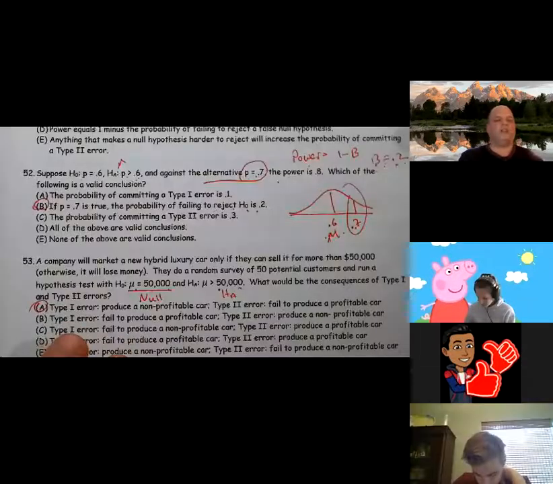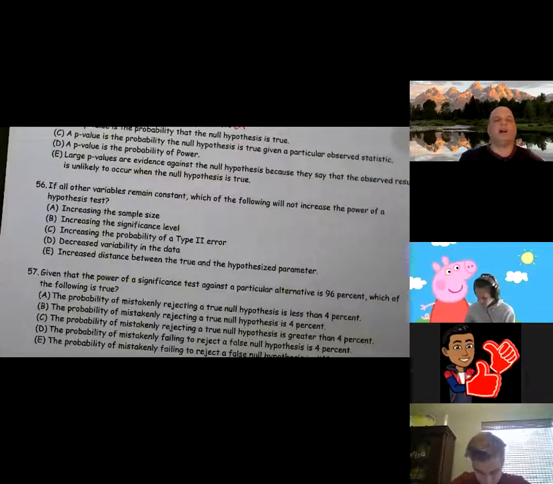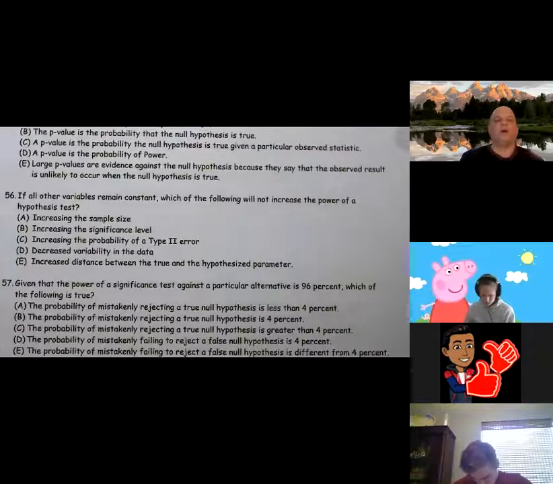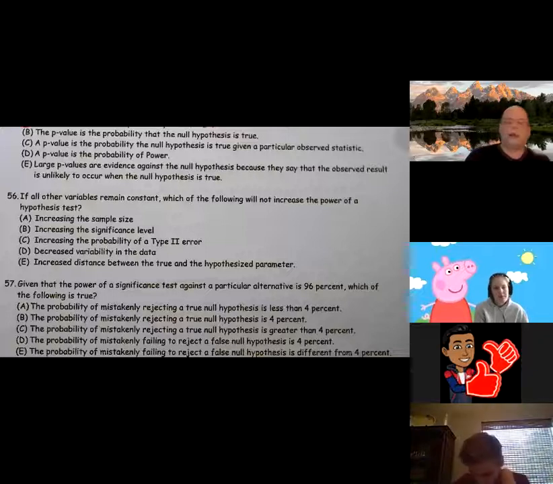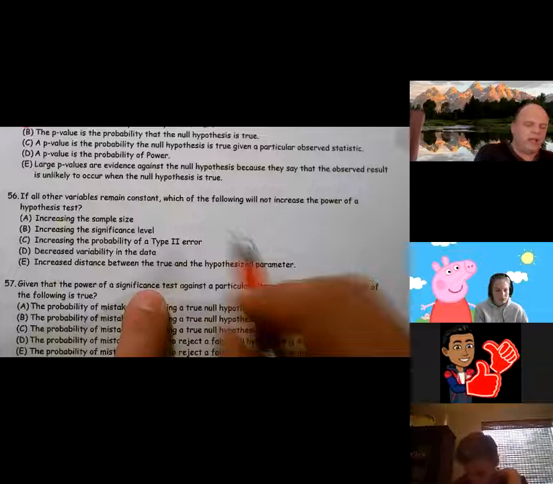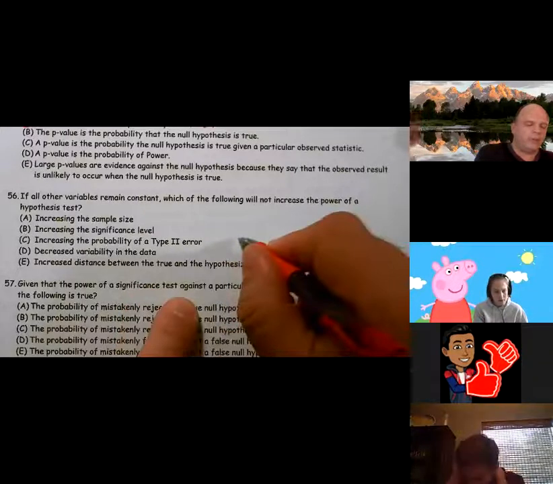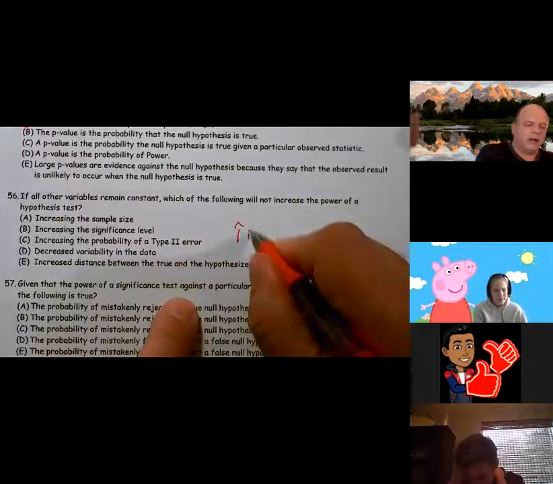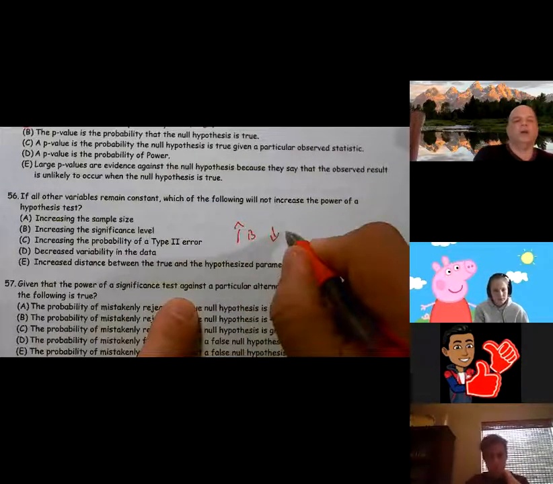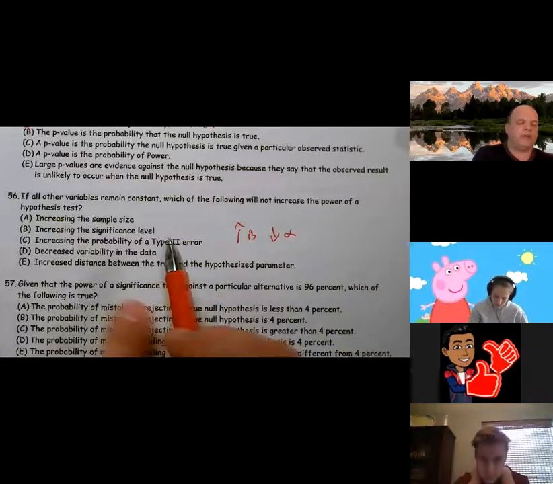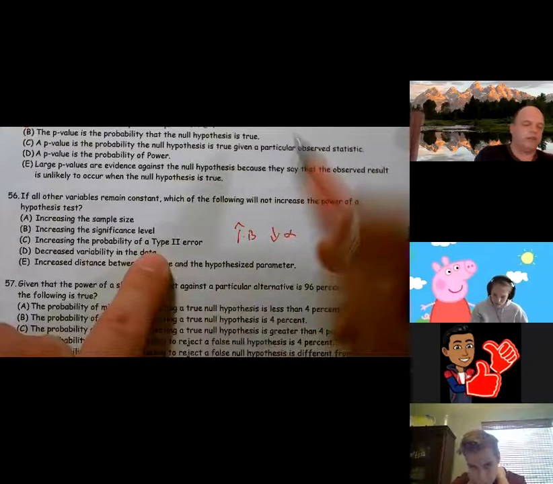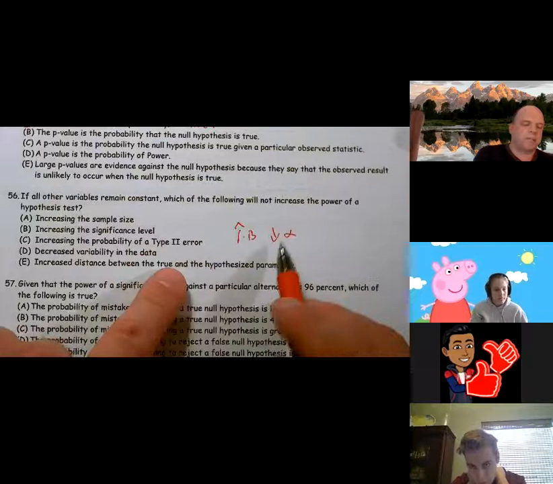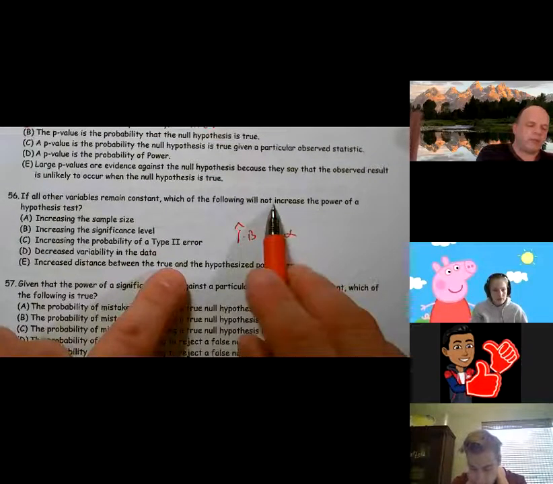So we're on question 56. If all variables remain constant, which of the following will not increase the power of a hypothesis test? All right. So as we increase beta, alpha goes down. Alpha is a measure of type 1, and beta is a measure of type 2. But it was asking which will not increase the power.